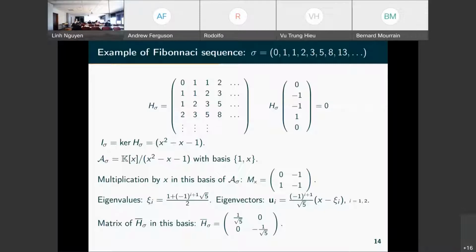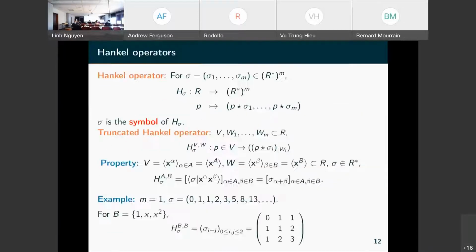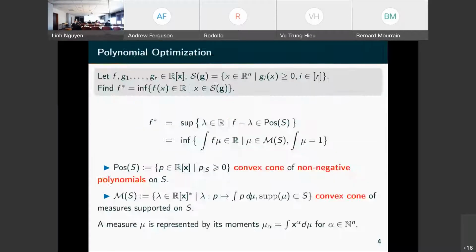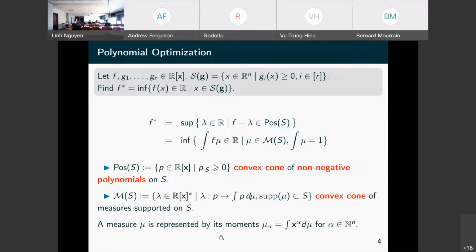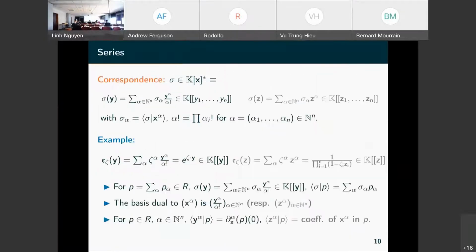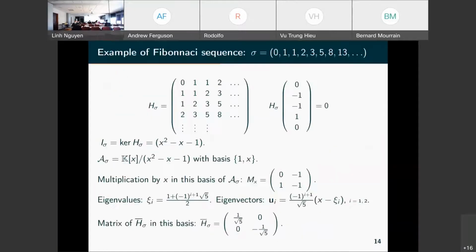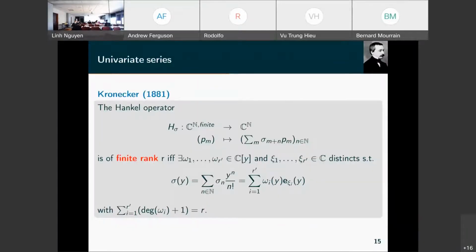Those are the coefficients in this formula here. Okay, so that's the basis to decompose Hankel operators of finite rank.